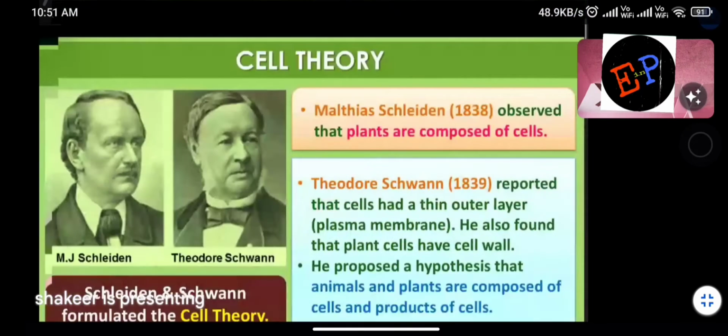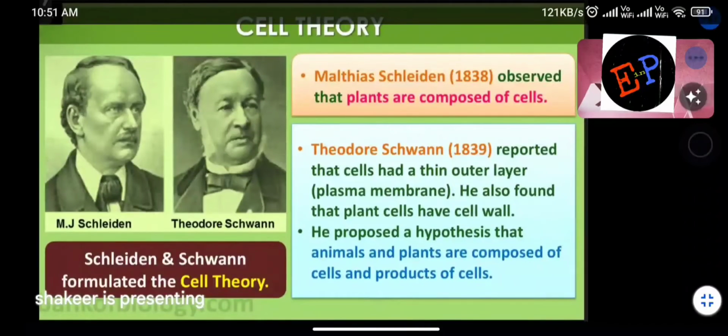Okay. Then Matthias Schleiden observed that plants are also composed of cells. So it means the total plant system is composed of cells. So this was the statement and observation which was made by whom? It was made by Matthias Schleiden. Clear now? Next comes Theodor Schwann.